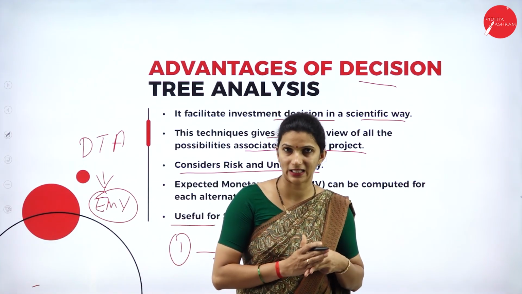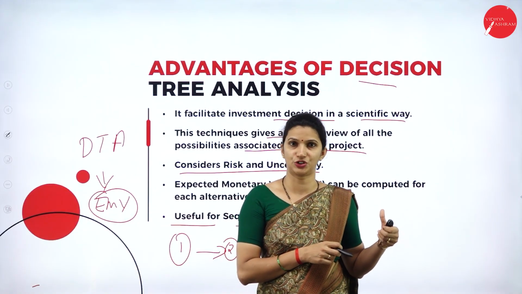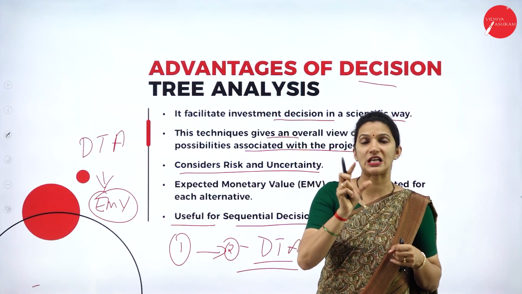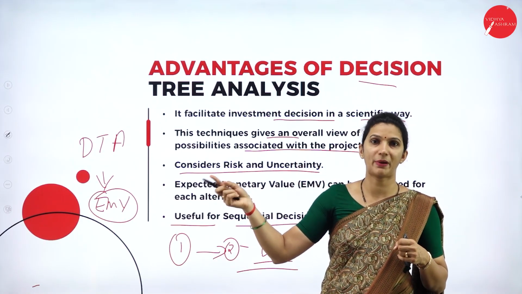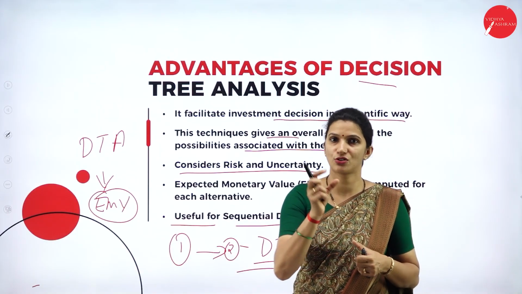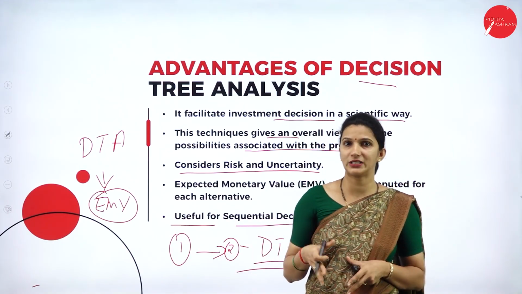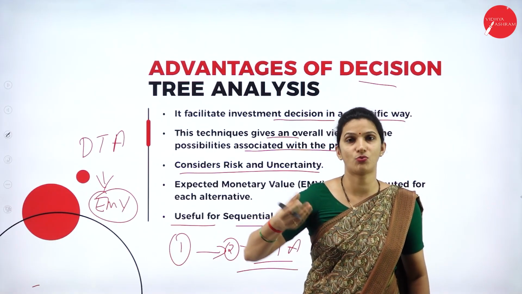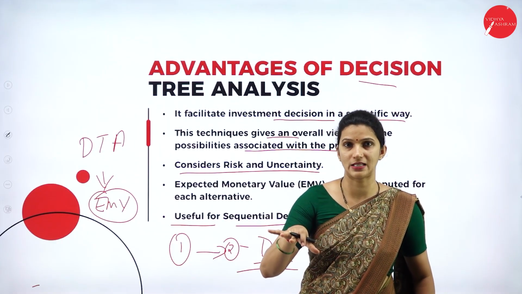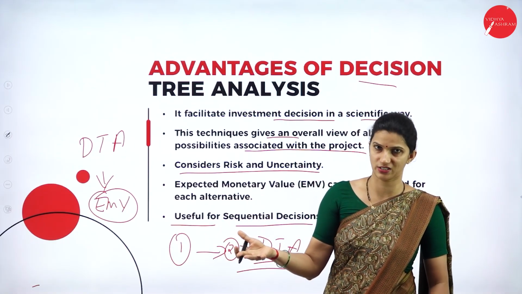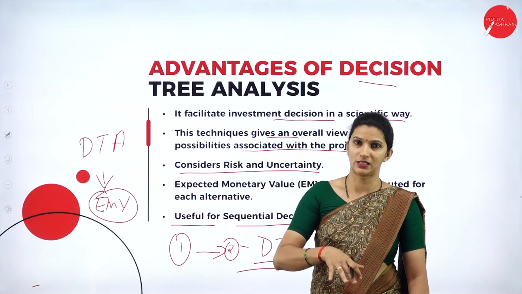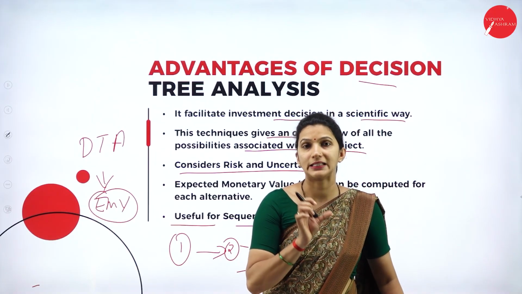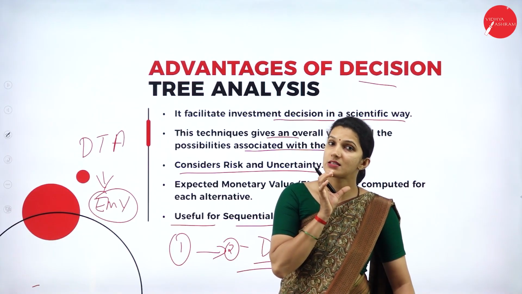It is the tree analysis that is used in the capital budgeting techniques. One is sensitivity analysis, which measures how sensitive the project outcome is to changes in one variable. Then scenario analysis, where we assume three situations. For example, in an optimistic case, what will be the impact? In a normal case, what will be the project outcome? And in a pessimistic case, assuming the worst case, what will the project outcome be? That is what we call scenario analysis.